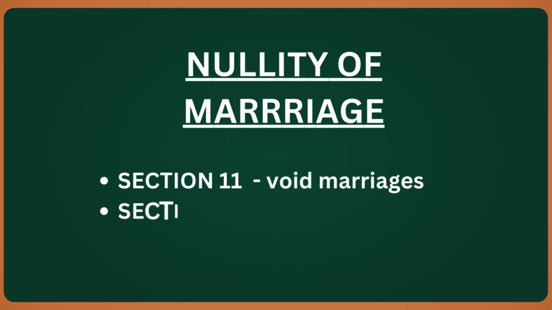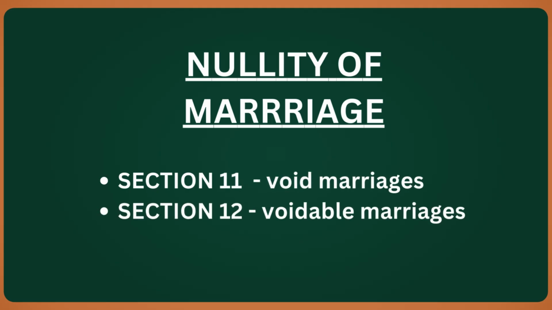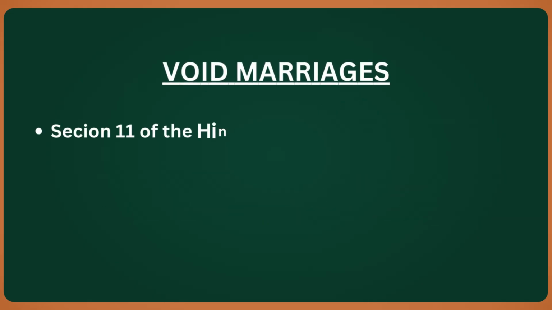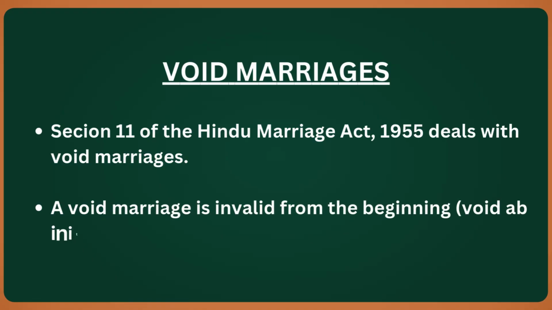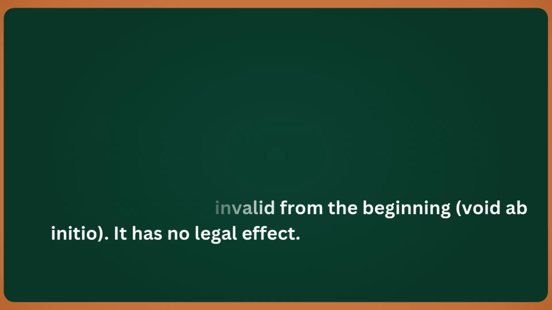In this video we will see nullity of marriage, when a marriage will be considered invalid. We learn this under Section 11 and 12 as void and voidable marriage respectively. First, we will learn about void marriages. Section 11 of the Hindu Marriage Act, 1955 deals with void marriages. And, a void marriage is invalid from the beginning, that is, void ab initio. It has no legal effect.